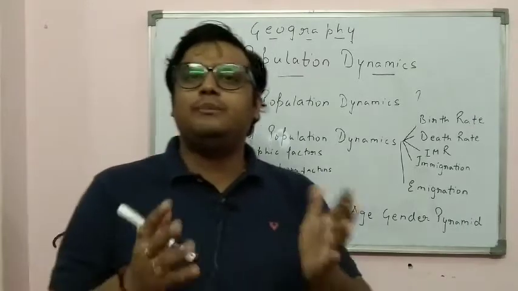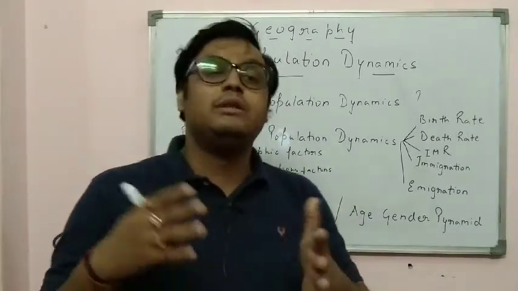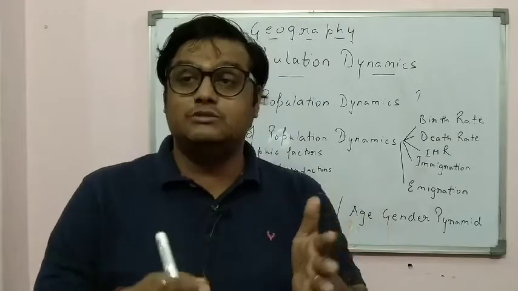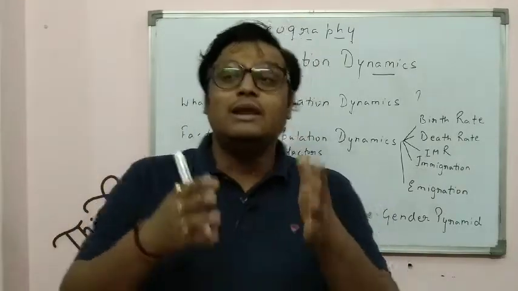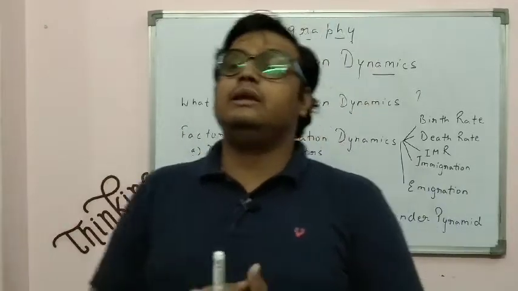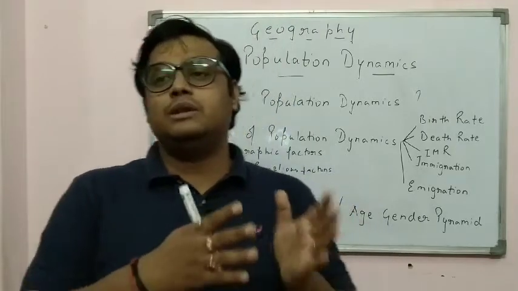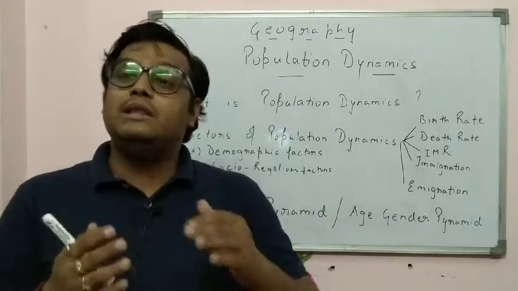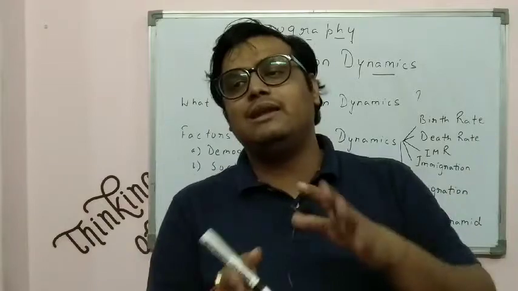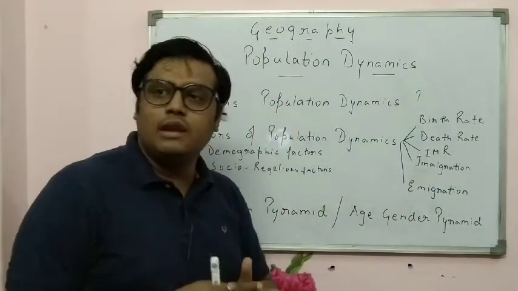Migration, you all know, is when the people come for a particular period of time to a particular place and then they go back, such as migratory birds. You must have heard about the Siberian crane in Allahabad. In Prayagraj, in the region where Sangam is, the Siberian cranes come in the months of January and February, and they again migrate back. That is a migratory bird which comes for a particular period of time. I hope this topic is clear to you.